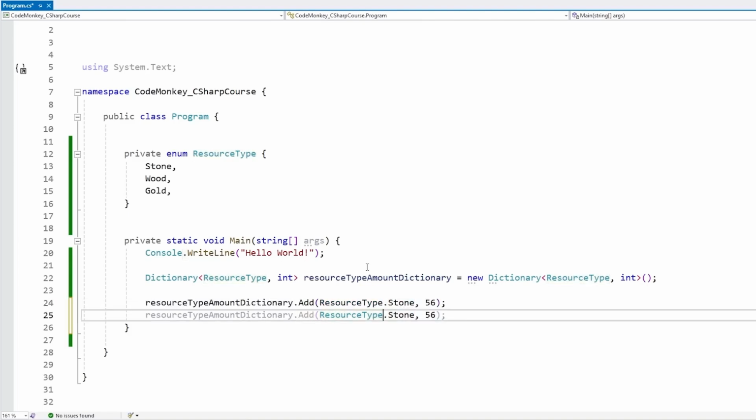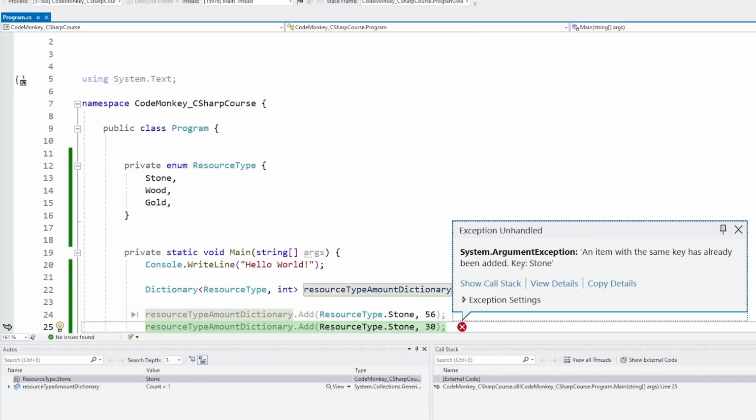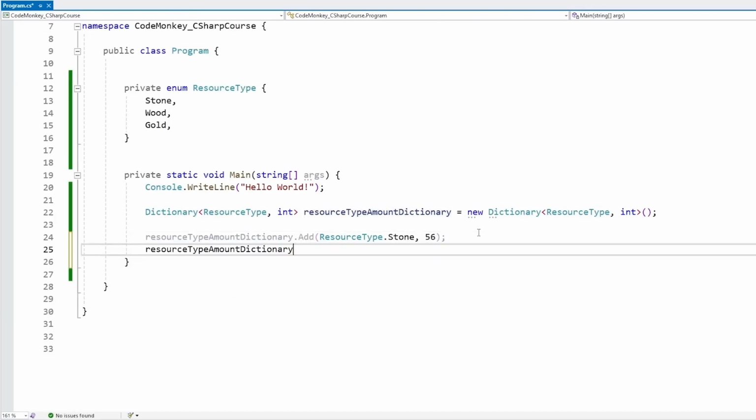So if we try adding a value on the same stored key, nope, right away we have an error. An item with the same key has already been added. So remember that each key must be unique. If you want to update the value, we can just access it as if it were an array and then set it to something, and yep, this will work.